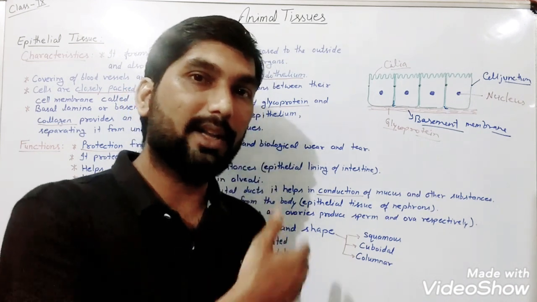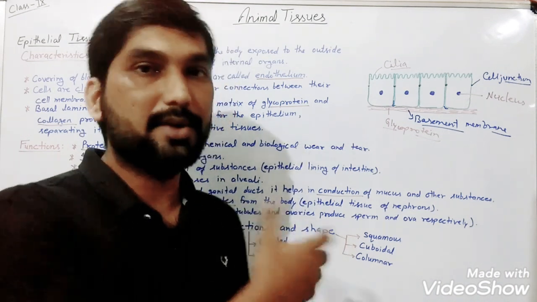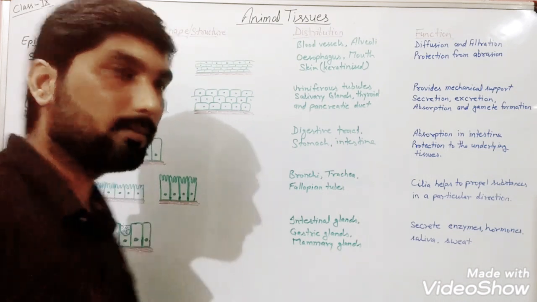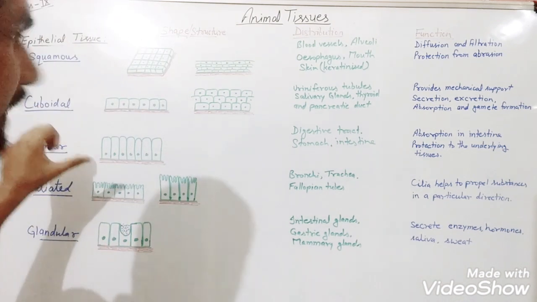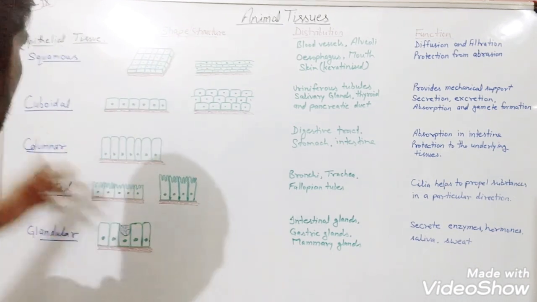So we will see what their structures are, how they help and where they are distributed in the body. Now we will see the various types of epithelial tissues on the basis of shape, structure and their functions that we have discussed.